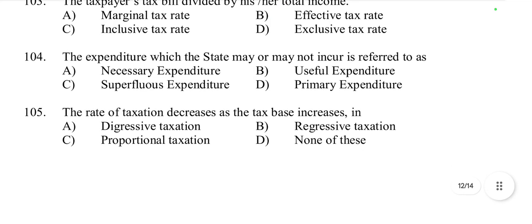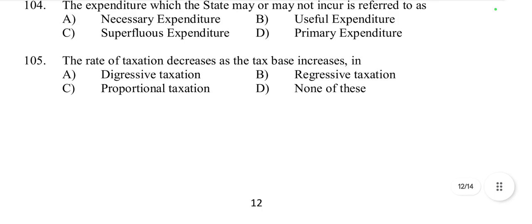Then question number 104, the expenditure which the state may or may not incur is referred to as necessary expenditure, useful expenditure, superfluous expenditure, or primary expenditure. It is called as superfluous expenditure. Option C, because superfluous or discretionary expenditure refers to spending that is not obligatory and can be adjusted based on policy priorities.